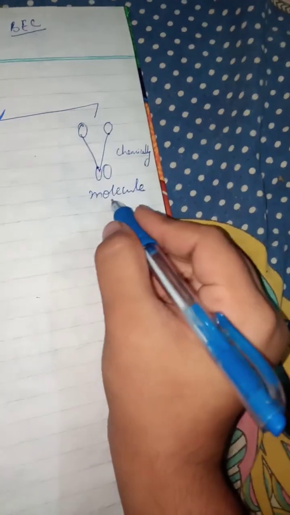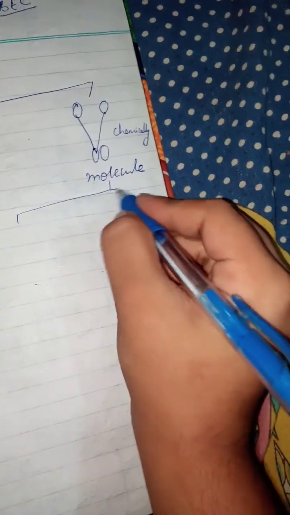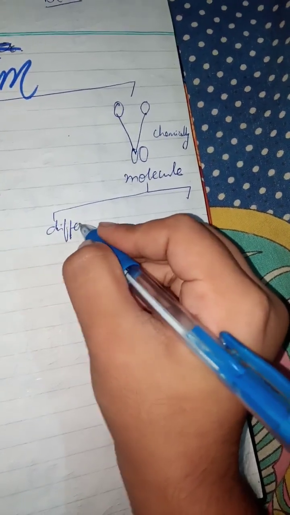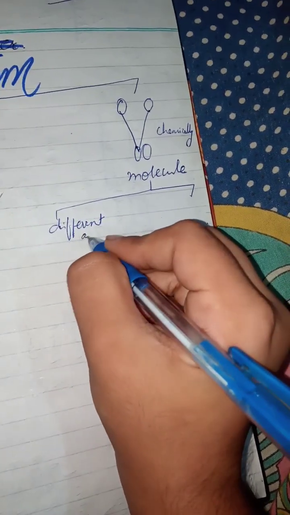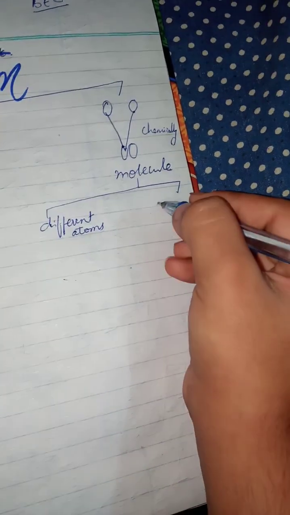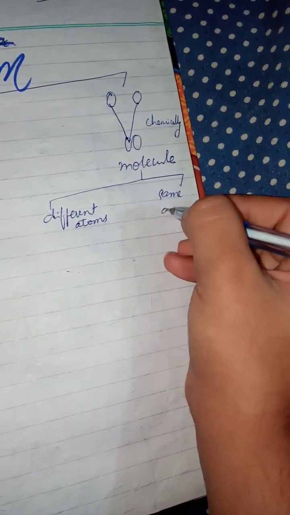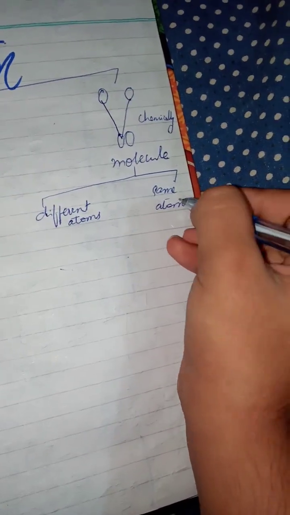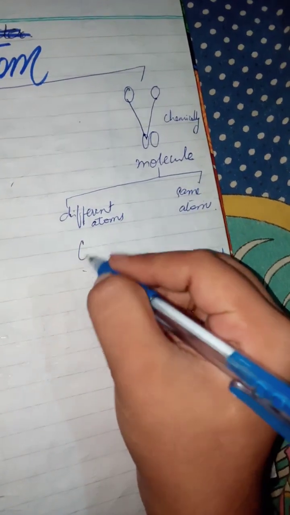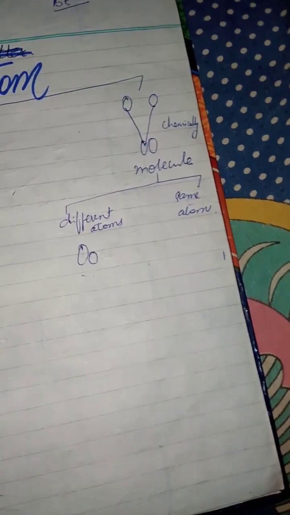Not only this, this molecule is divided into two further parts. First one is different atoms. Second one is same atoms. The first, different atoms: when we combine, for suppose, these both being different atoms, what will they be known as?